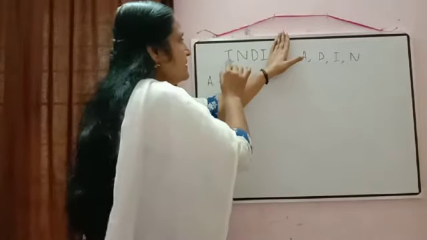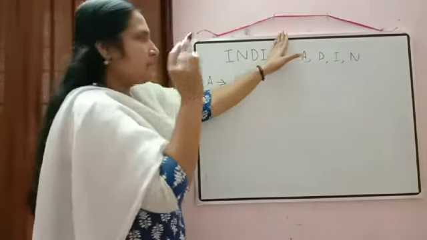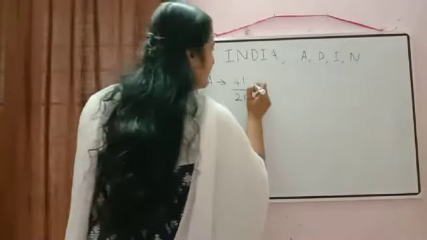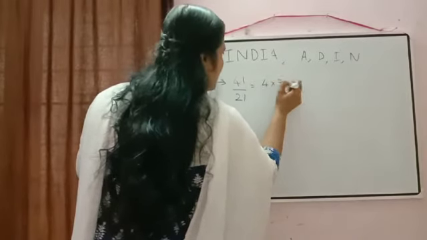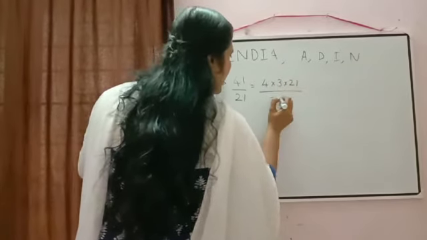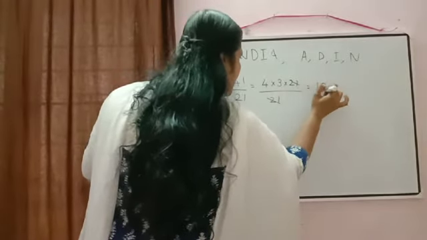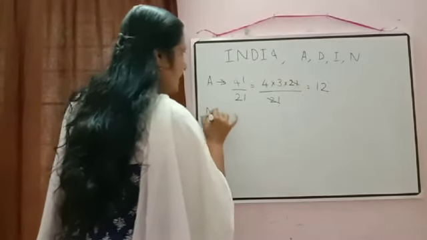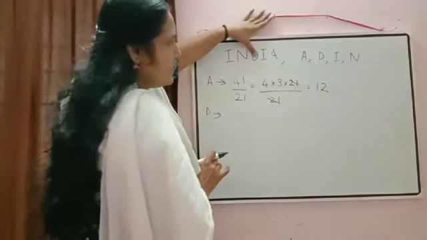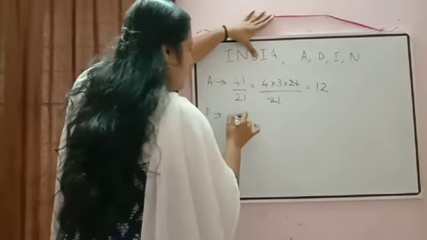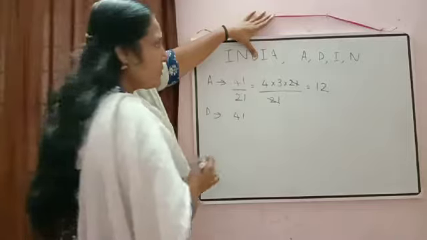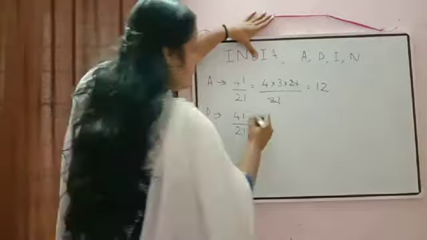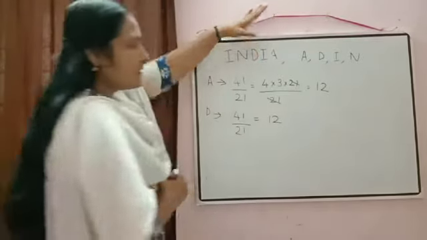But when we arranged this one, I is repeated 2 times there. So what we have to do? Yes, we have to do 4 factorial by 2 factorial. Here we can simplify. It will be equal to 4 into 3 into 2 factorial by 2 factorial. These two will get cancelled. We'll get here 4 3s are 12. Then number of words starting with D. Now keeping this D fixed, again remaining 4 letters can be arranged in 4 factorial ways, but I is repeated 2 times. So 4 factorial by 2 factorial. So again we will get the answer is equal to 12.